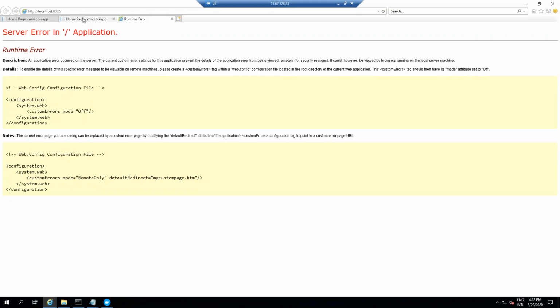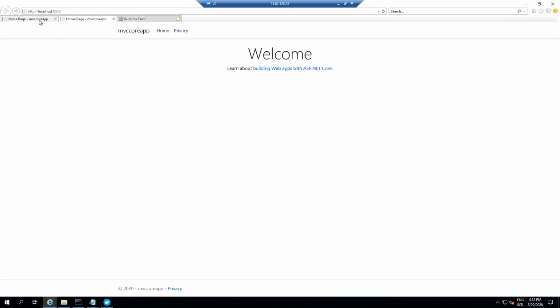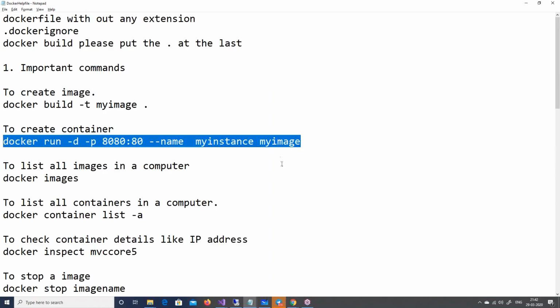So MVC5 is running here, and MVC core instances are running here, and this is how Docker containers work, right? So that was a very, very simple demonstration of Docker. And then we created this MVC5 image, we created MVC core, and so on, right? So guys, any questions, anything?